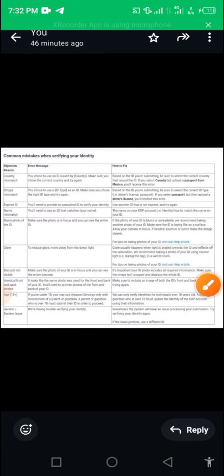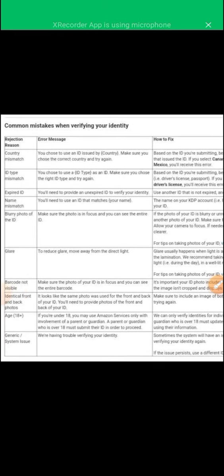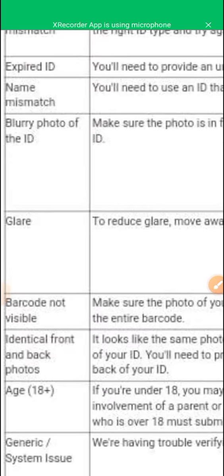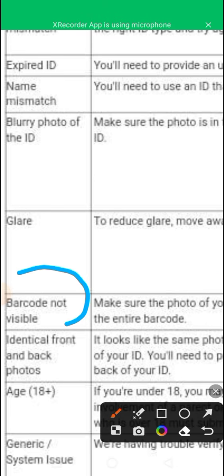So I try to have the full screenshot, look at what is needed, the error messages and how to fix them: country mismatch, ID type mismatch, expired ID, name mismatch, blurry photo, glare. To reduce glare, move away from direct light. Then barcode not visible. This is my fear here, because they said the barcode is almost important, but I can't really say I have the final say about this.